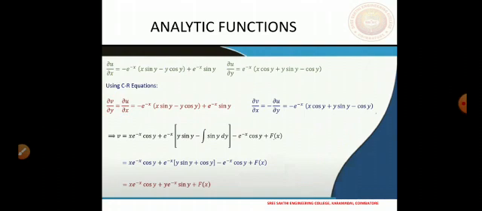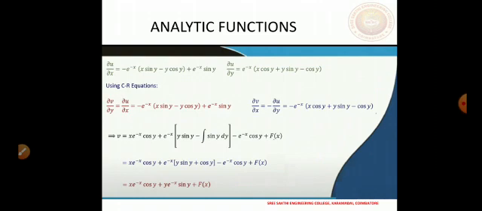Before we go there, we will use the other CR equation as well, which is dou v by dou x equals minus dou u by dou y. Here dou u by dou y we already have, so it can just be used here, and we have dou v by dou x given as this expression.